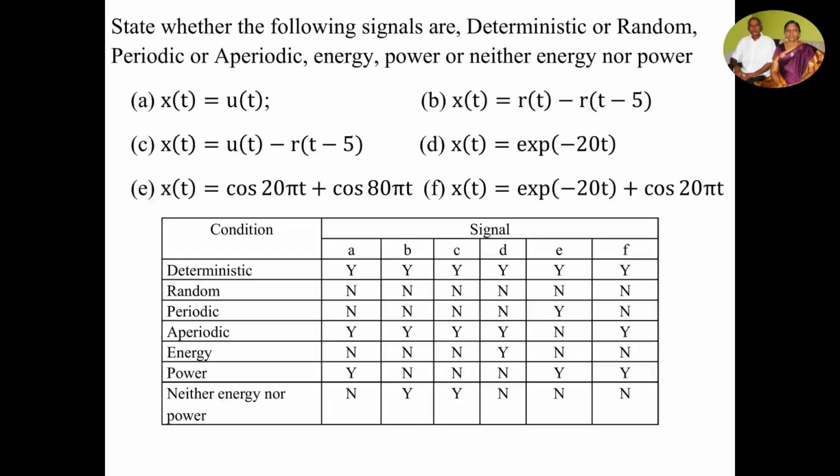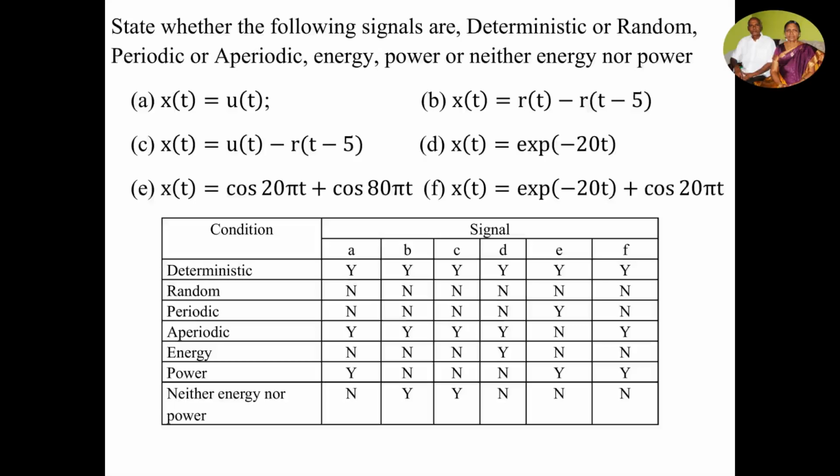Here, some six problems are given. Just find out whether the following signals are deterministic or random, periodic or aperiodic, energy or power signal, or neither energy nor power signal. So the first example, the unit step function. It is deterministic because it is well defined.